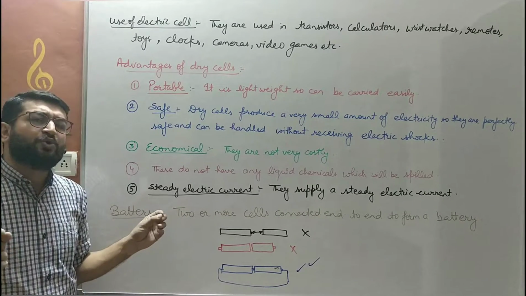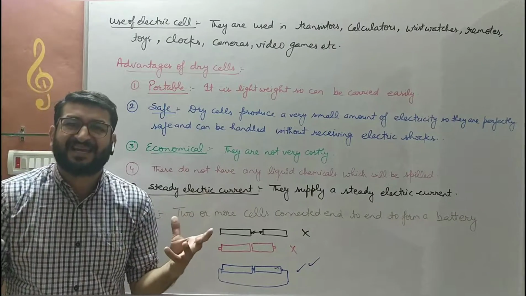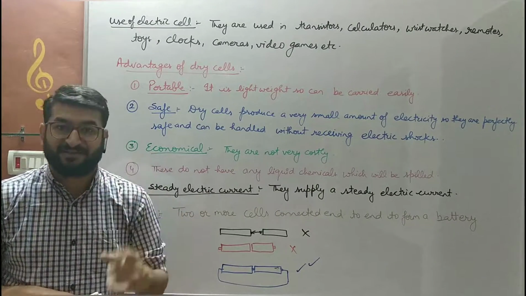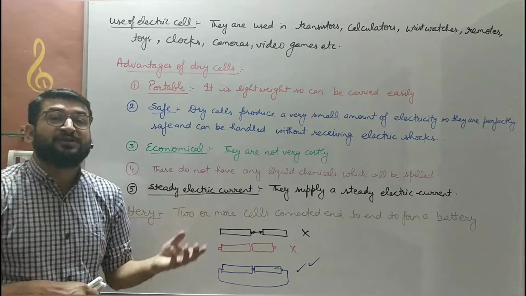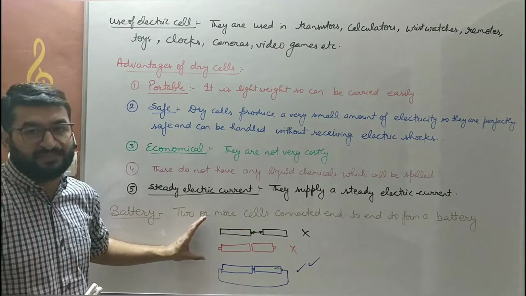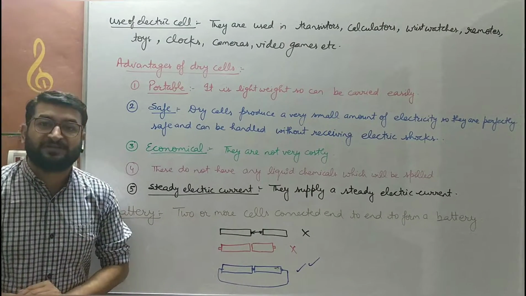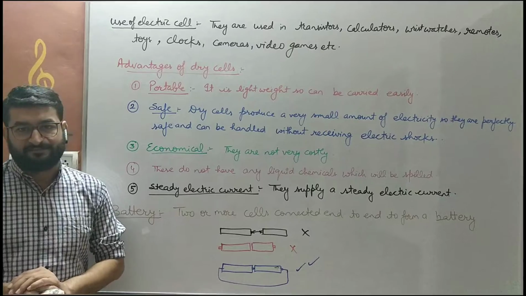Usually we place two or more cells in a device. Nowadays gas geysers have two cells, and remotes have two cells. But basically a battery will work in that, which is made by the connection of two or more cells end to end.